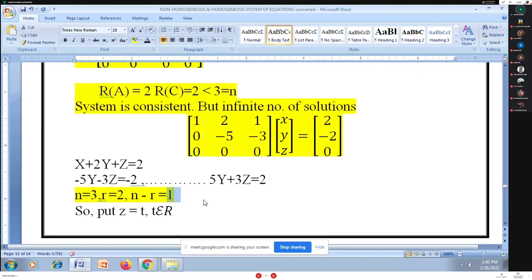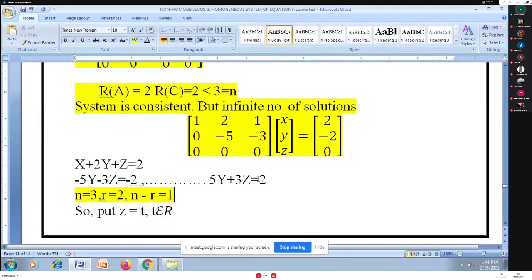One means that many unknowns I have to substitute as arbitrary. What is meant by an arbitrary number? Here I have one variable to be arbitrary.